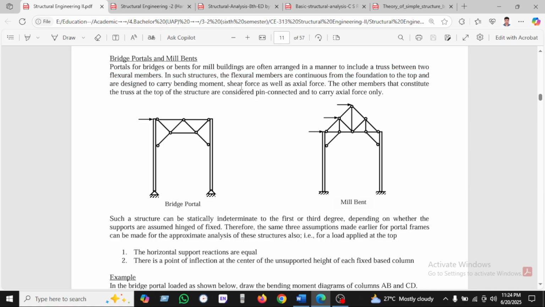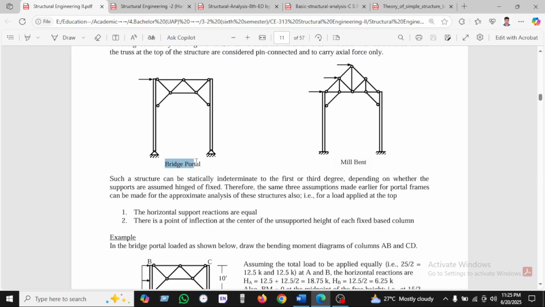In such a structure, the flexural members are continuous from the foundation to the top, designed to carry bending moment and shear force as well as axial force. The other members of the truss at the top of the structure are considered pin connected and carry axial force only. Okay, we can see here the bridge portal, and another one is the mill bent.